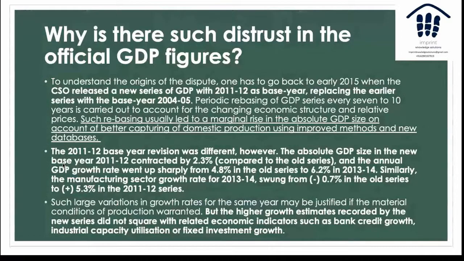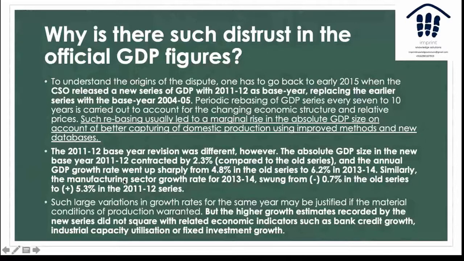there was actually the absolute GDP in 2011 and 12 that contracted by 2.3%, which means that in this particular year, absolute GDP actually went down. And this was criticized because once you're calculating percentage, if your base is very small, anything above the base looks good. So a 3.5% will look good when your base is 2%, but if your base is say 8%, everything is going to look bad. So why did you choose a year which had such a low base only to paint yourself in a better light by making everything look very glittery?